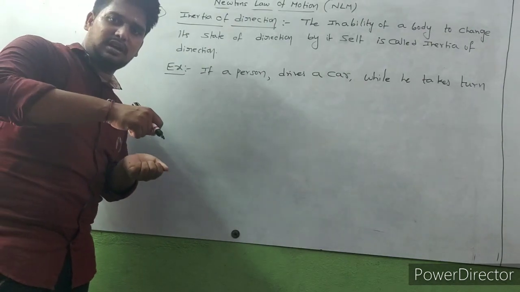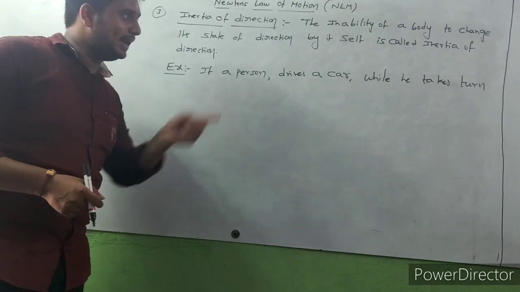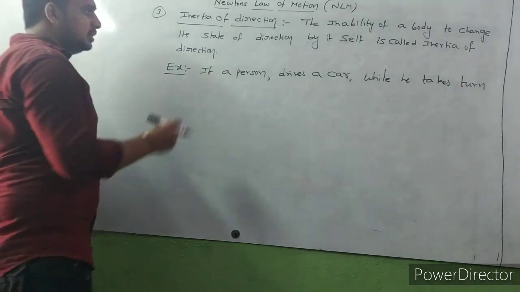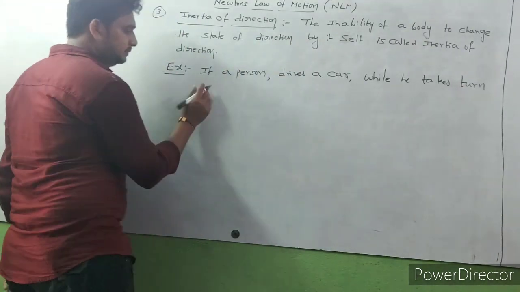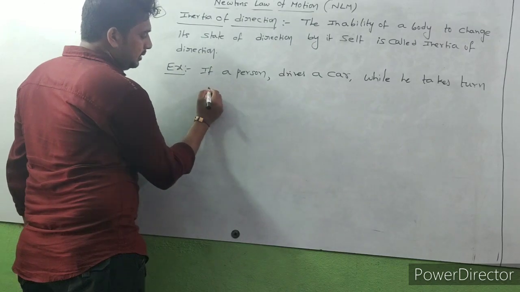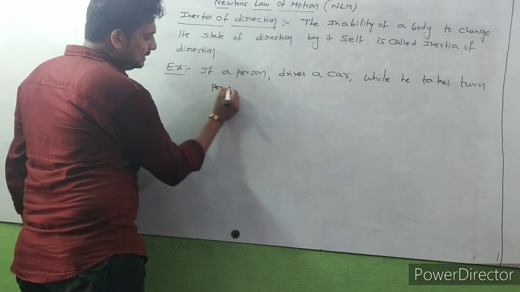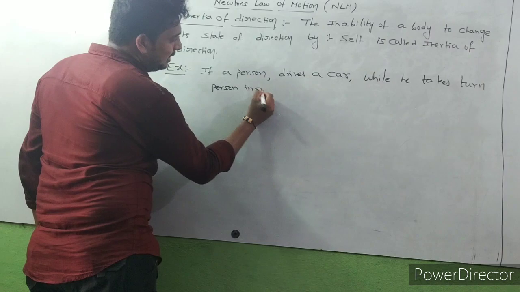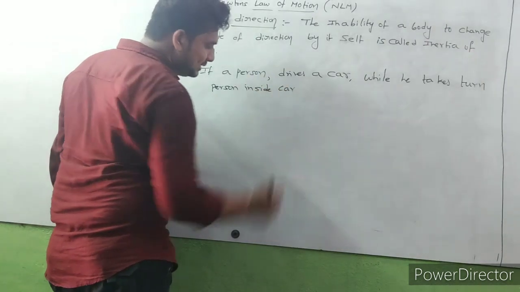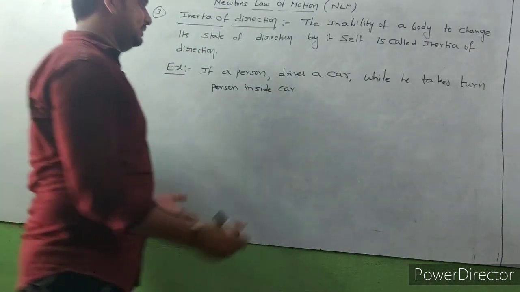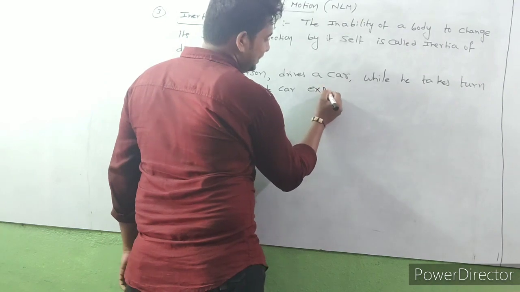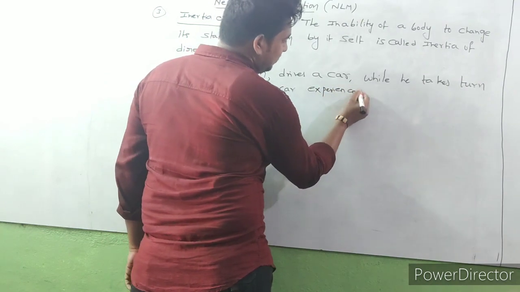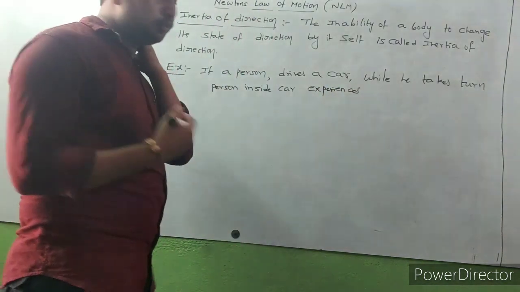So while the person takes a turn, the person inside the car experiences an outward force.